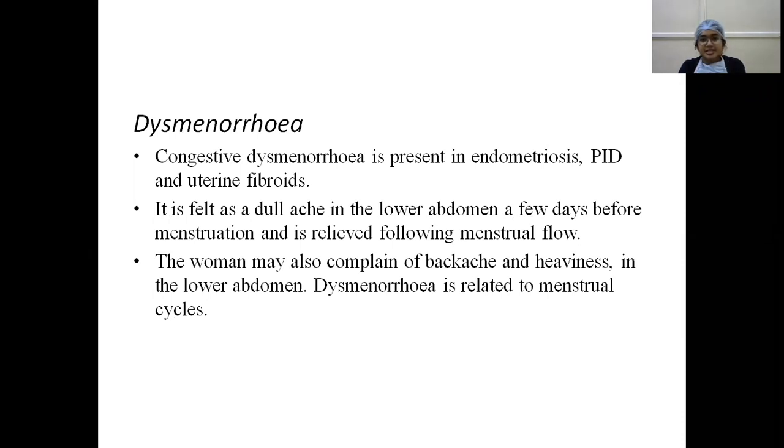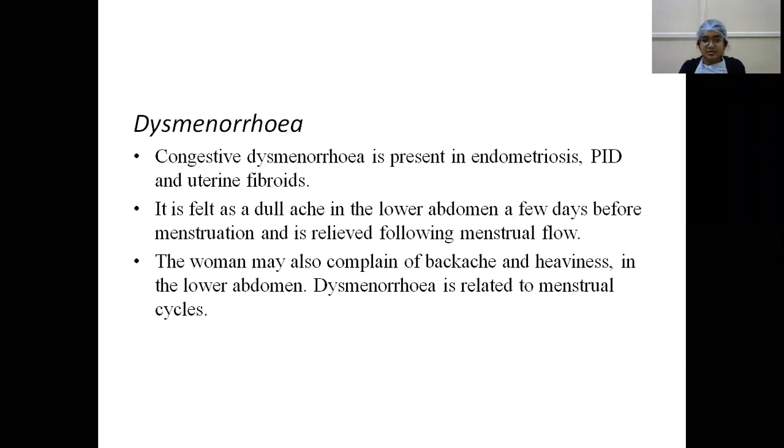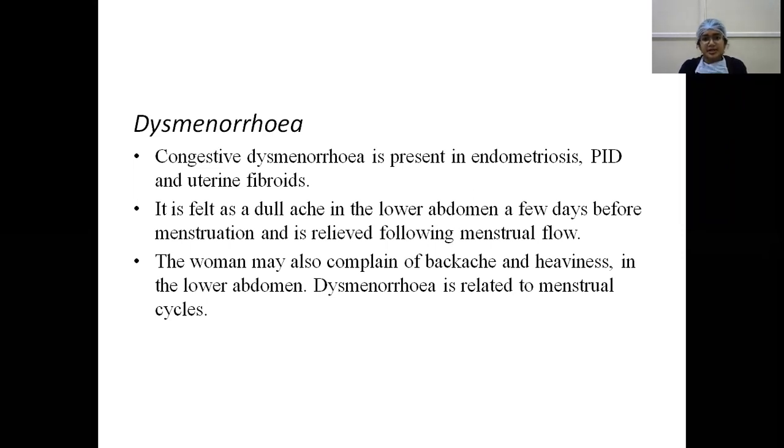So, dysmenorrhea. Congestive dysmenorrhea is present in endometriosis, PID and uterine fibroids. It is felt as a dull ache in the lower abdomen a few days before menstruation, whereas spasmodic dysmenorrhea is present during menstruation. Congestive dysmenorrhea is because of increased vascular supply and pathology in the uterus. It is relieved with the menstrual flow. The woman may also complain of backache and heaviness in the lower abdomen. Dysmenorrhea is related to menstrual cycles.